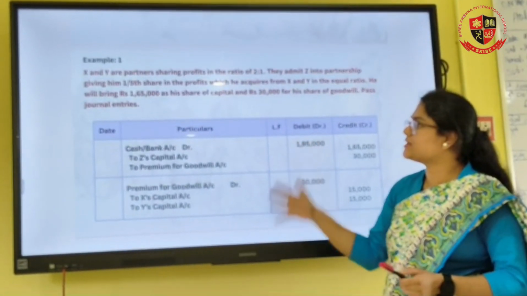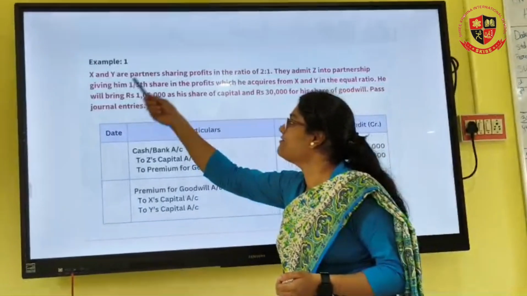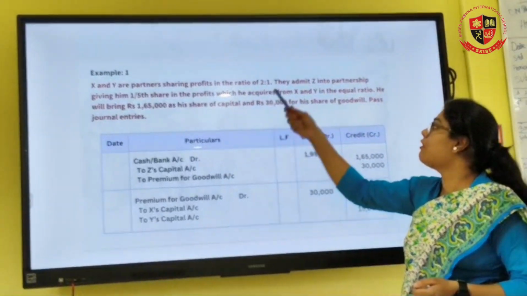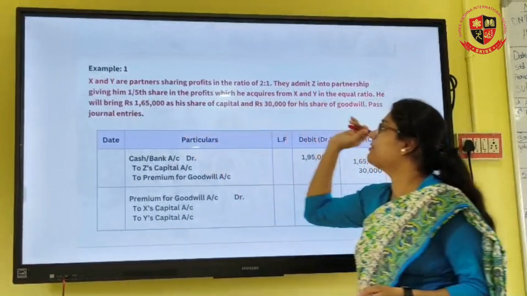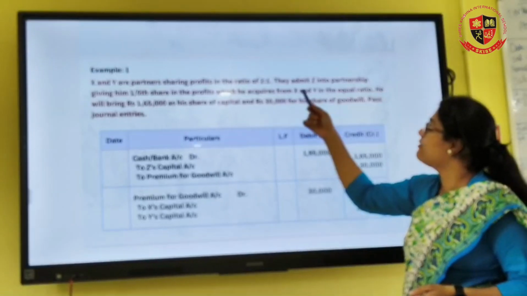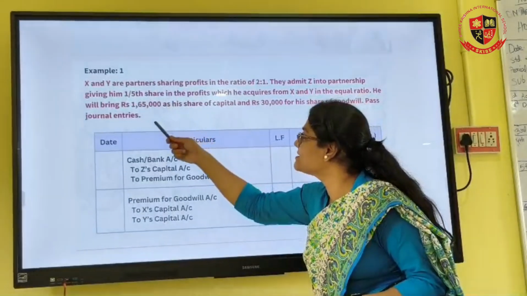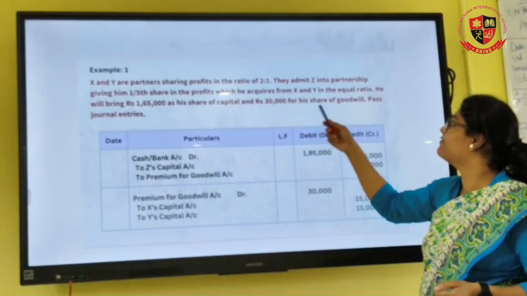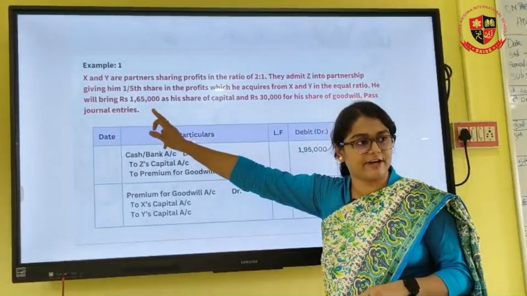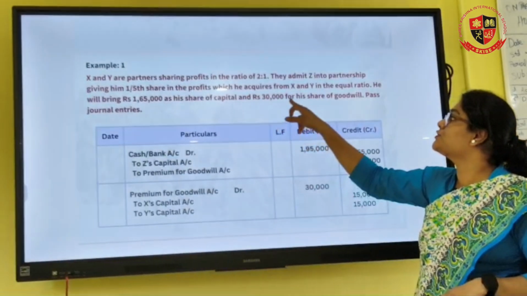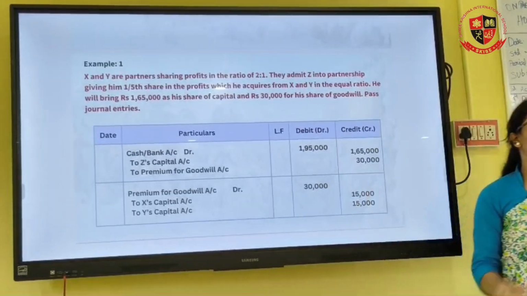Let's take a small example to understand how the journal entries are going to be made. X and Y are partners sharing profits in the ratio of 2:1. They admit Z into the partnership by giving him 1/5 share in the profit, which he acquires from X and Y in equal ratio. He will bring 1,65,000 as his share of capital and 30,000 for his share of goodwill. Pass the journal entry. So the partner is bringing the capital of 1,65,000, and also goodwill of 30,000. The goodwill that the partner is bringing, we will term as premium for goodwill.